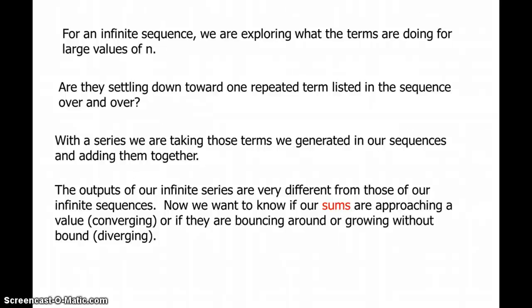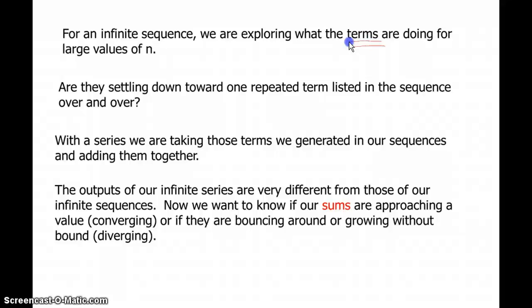So what we're going to do is take our knowledge of infinite sequences and build on that to talk about what happens to our infinite series and what convergence and divergence looks like for series. So remember from our last lesson, for an infinite sequence, when we're talking about convergence or divergence, we're exploring what the terms are doing. Just the terms for large values of n. If the later terms in that infinite sequence get very near a value and stay there, then that's sequence convergence. So that's what we were looking for.